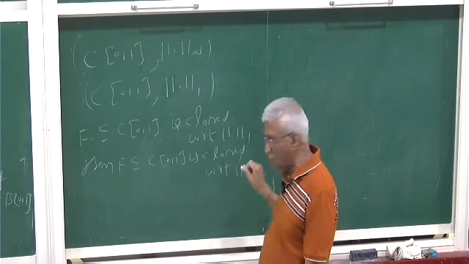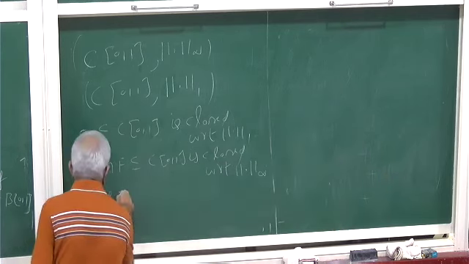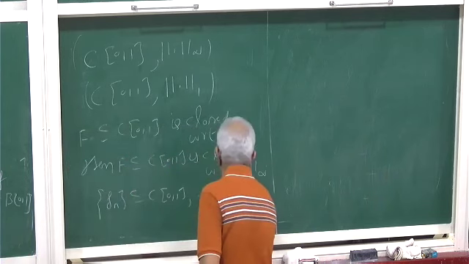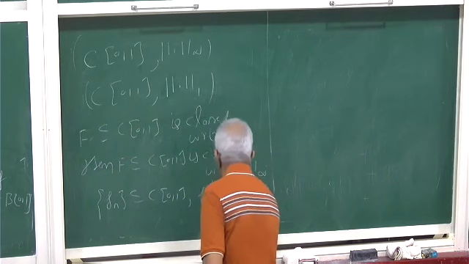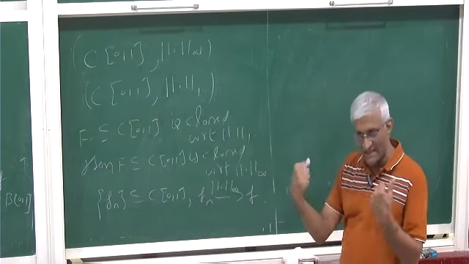To prove something is closed with respect to norm infinity, you take a sequence Fn contained in F that converges to F in norm infinity. Convergence in norm infinity implies convergence in norm 1.